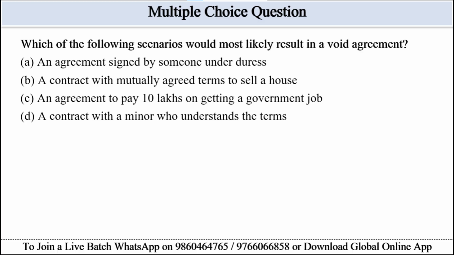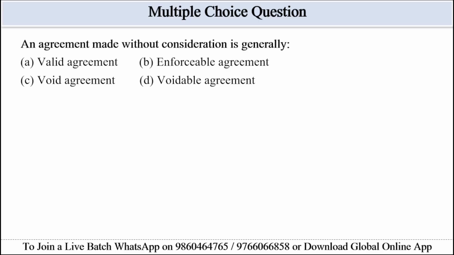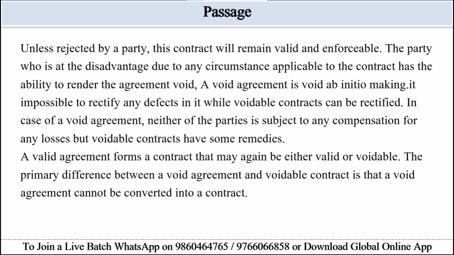Let's move to the next question. An agreement made without consideration is generally. Options are given: valid agreement, enforceable agreement, void agreement, and voidable agreement. So students, keywords are without consideration and generally. So relevant portion of the passage for this question will be such agreements are typically void unless exceptions apply.